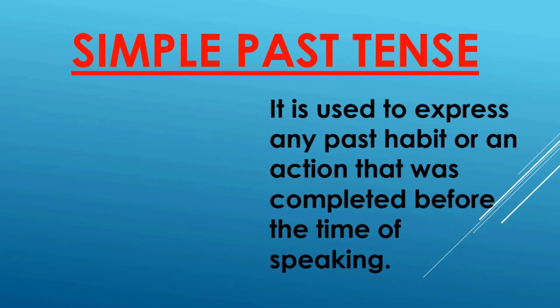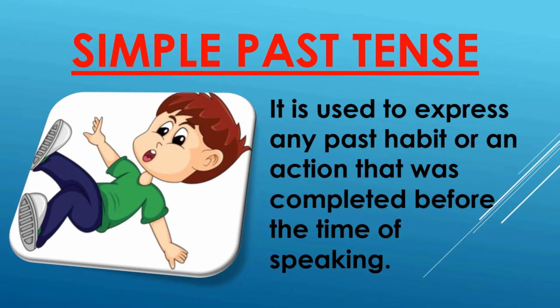It is used to express any past habit or an action that was completed before the time of speaking. It means something that has already taken place earlier than the speaker is speaking about it. So the action that took place in the past is called the simple past tense.